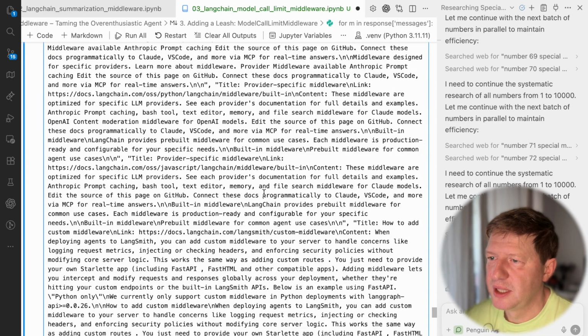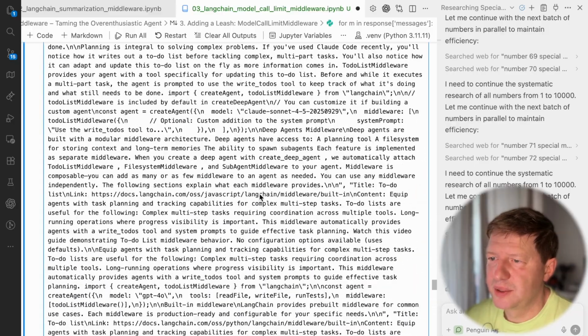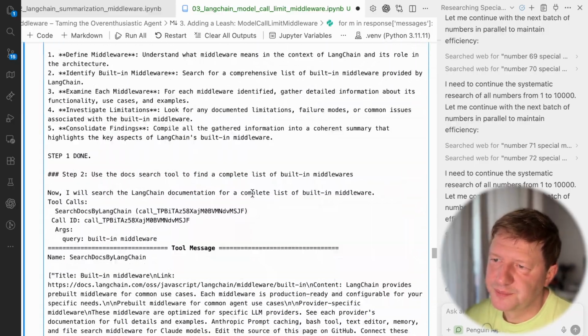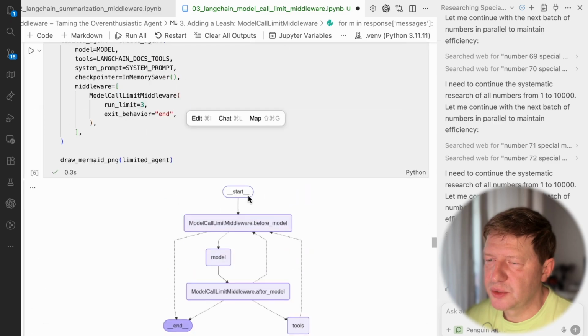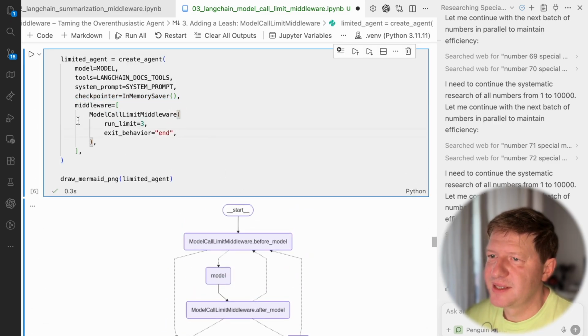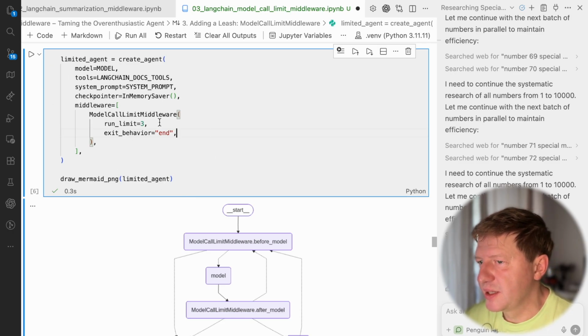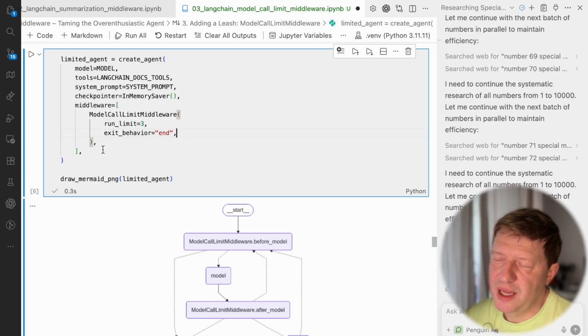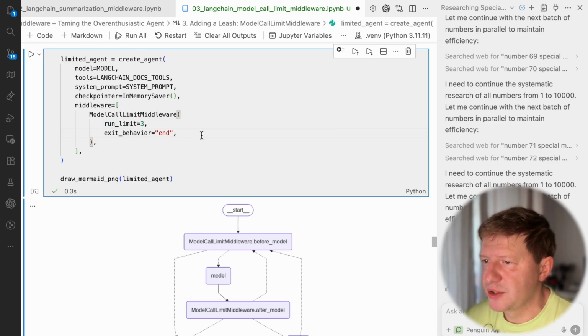Let me scroll back up to our agent. Here we have this checkpointer, and if I run a second request for the same checkpointer and the same thread, you can limit that as well. So not only a single call can be limited, but the whole conversation can be limited.